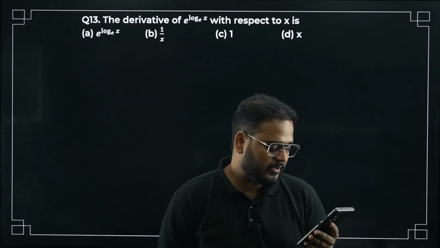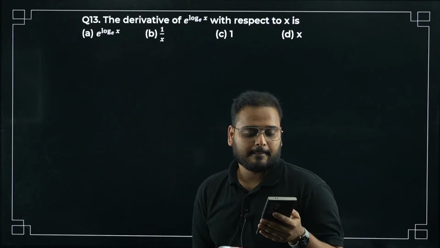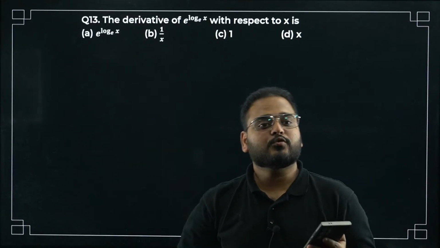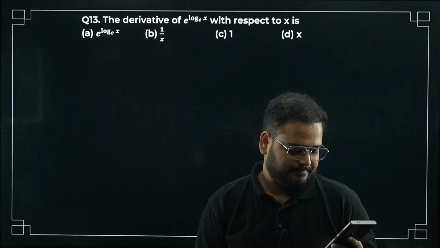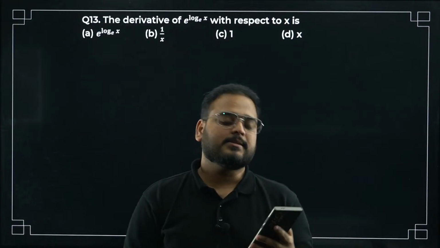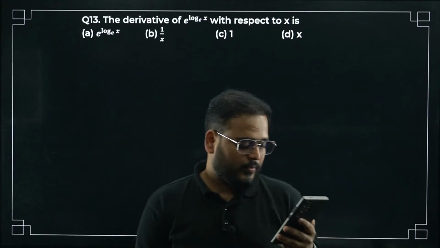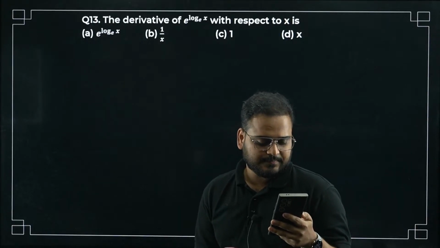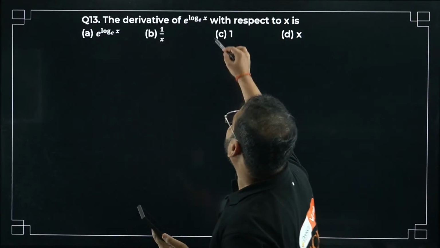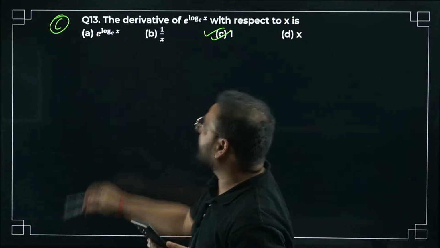Okay, 13th one. Come on, answer for the 13th one. No need to solve it. From your side, I want the answer and I want the right answer. Yes, start getting the answers now. I think everybody is getting the same answer. Yes, okay. Option number C is correct.